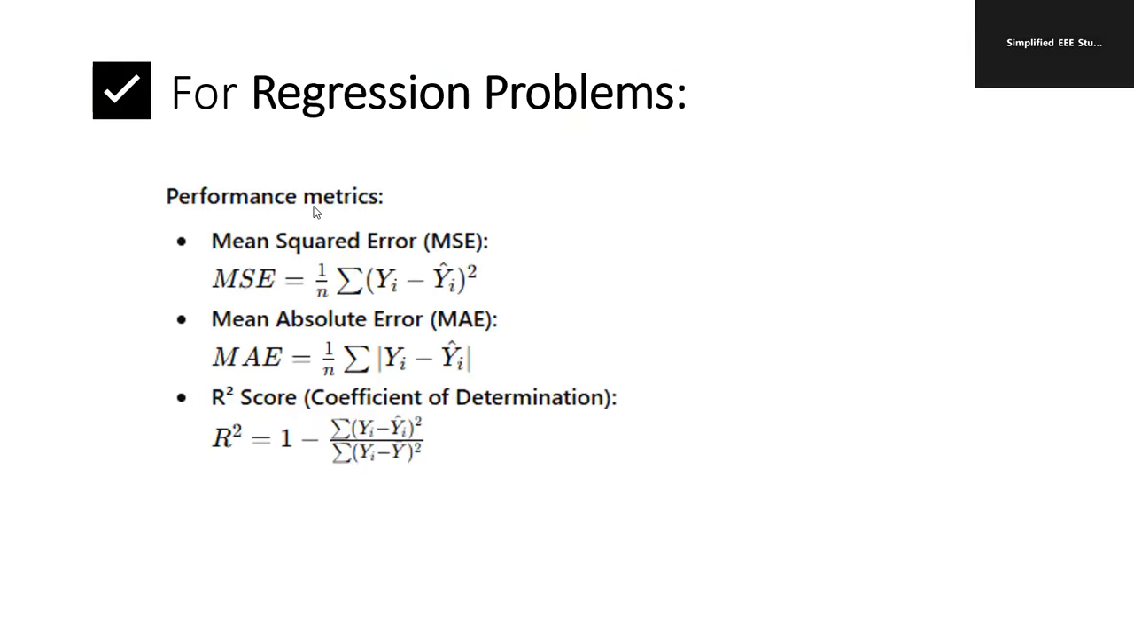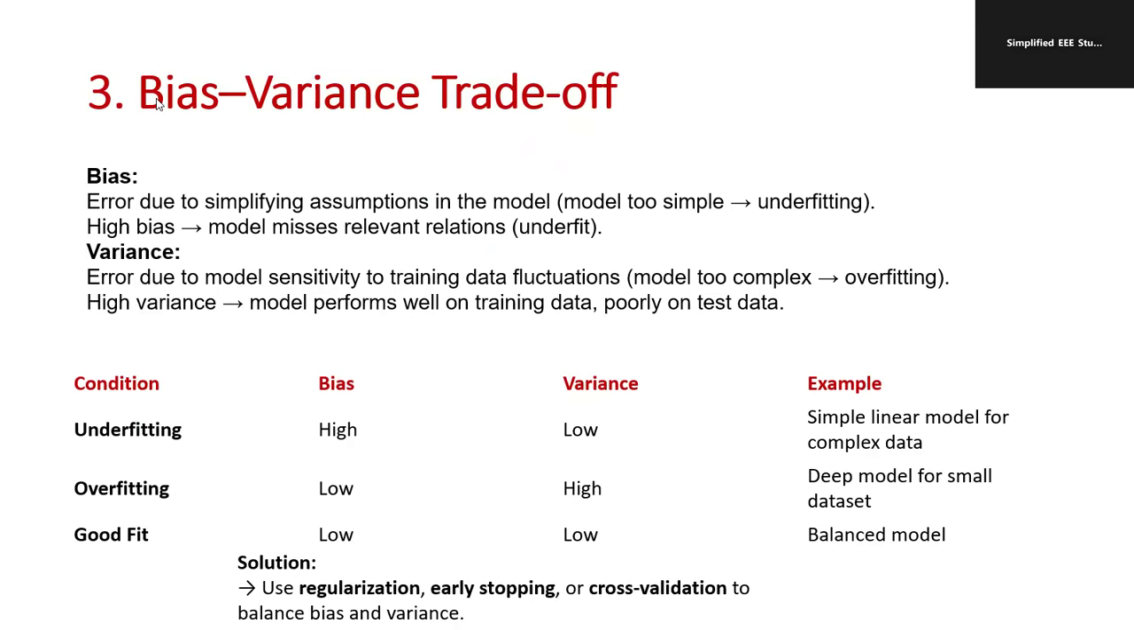And also the performance metrics. Mean square error, MSE, is 1 by n into sigma (yi minus y cap) the whole square. Mean absolute error is 1 by n into sigma of yi minus y cap. If I talk about R square score, that is 1 minus sigma (yi minus y dash) the whole square by sigma (yi minus y bar) the whole square. Please do remember this.